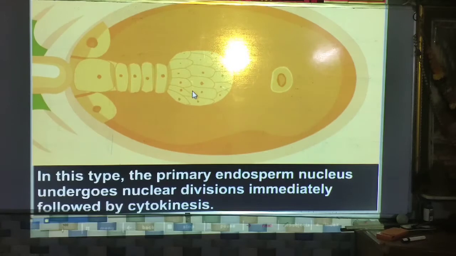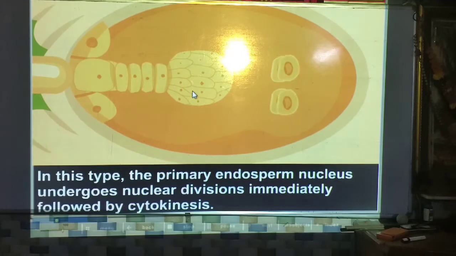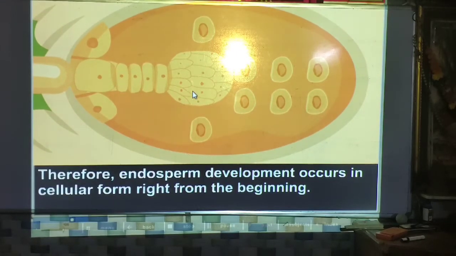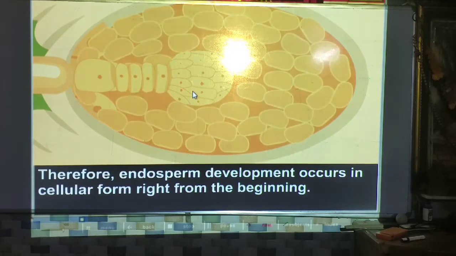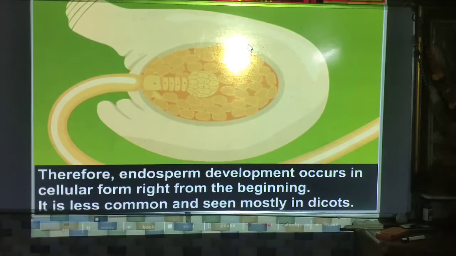Second is the cellular endosperm. In this type, the primary endosperm nucleus undergoes nuclear division immediately followed by cytokinesis. So cytokinesis also happens here. Therefore endosperm development occurs in cellular form right from the beginning. This type is less common and is seen mostly in dicot plants.